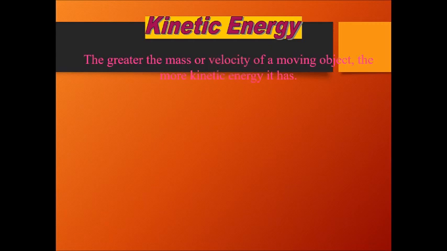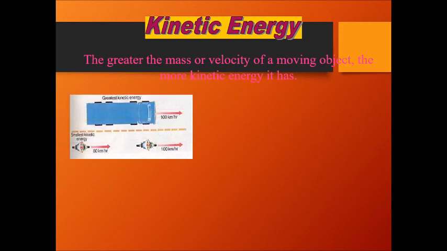So let's deal with that. The greater the mass or the velocity of a moving object, as we said, the more is the kinetic energy. Here we have got objects. This one has more mass and is moving at 100 kilometers per hour.